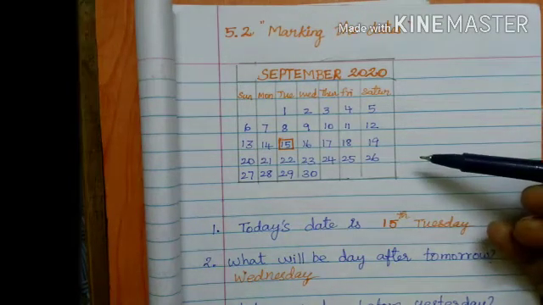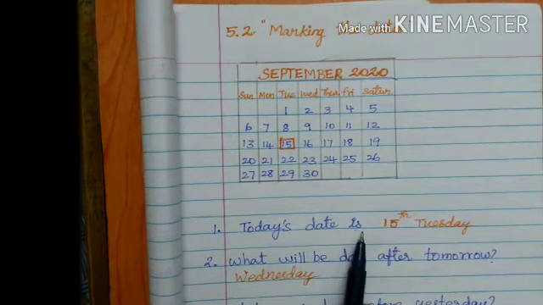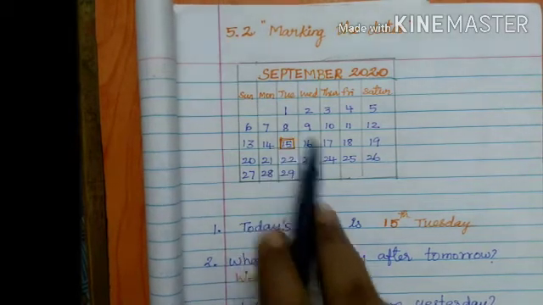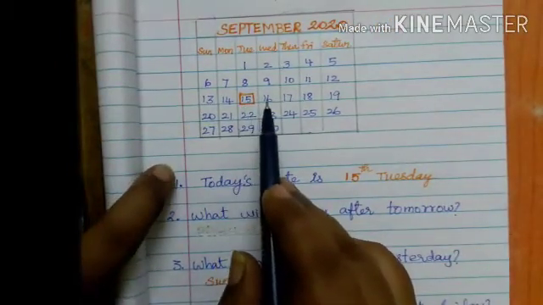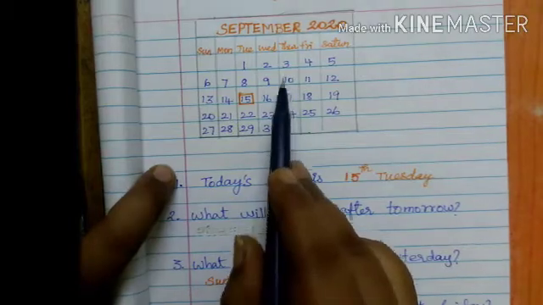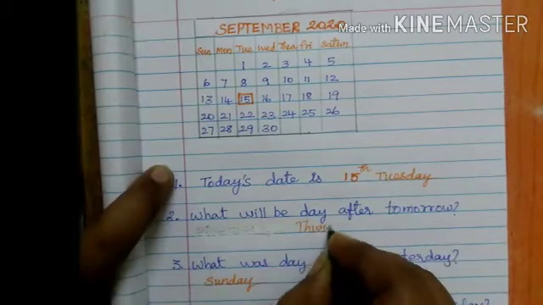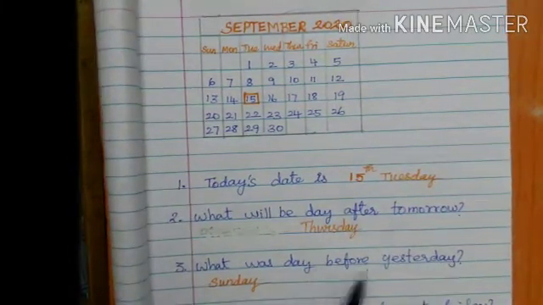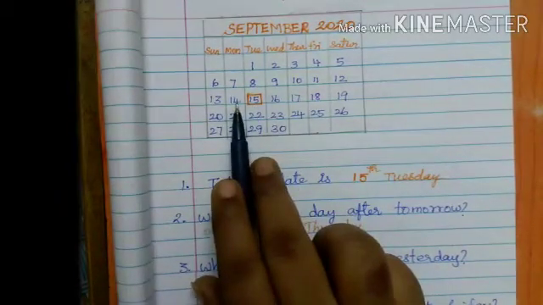Easy to find out. Look at the calendar and answer the question. Ready to say the answer. First one. Today's date is 15th, Tuesday. Okay. So today is Tuesday. Day after tomorrow is 17th. So that is Thursday. Then what was the day before yesterday? Yesterday means the day before 15th, Monday.